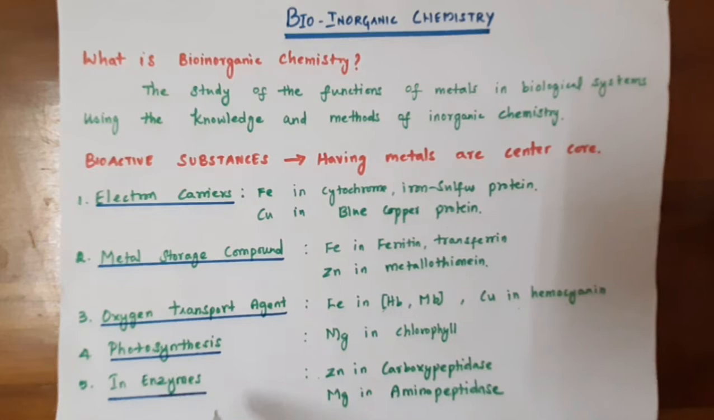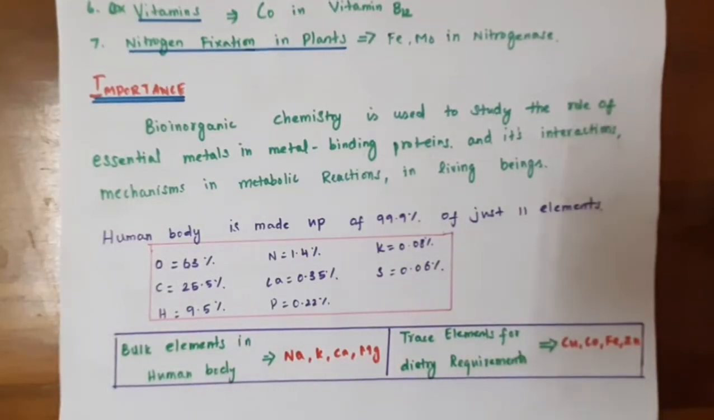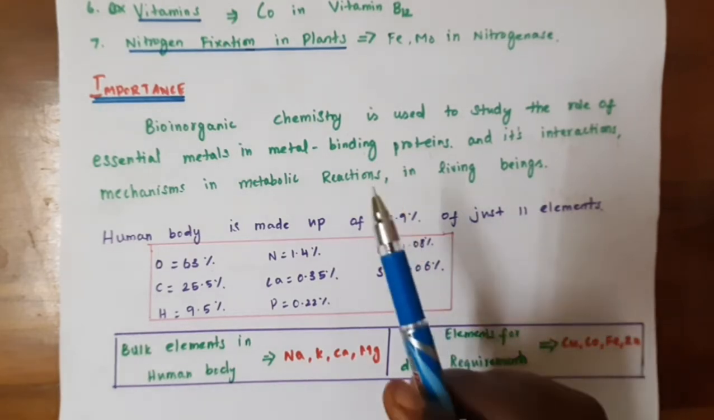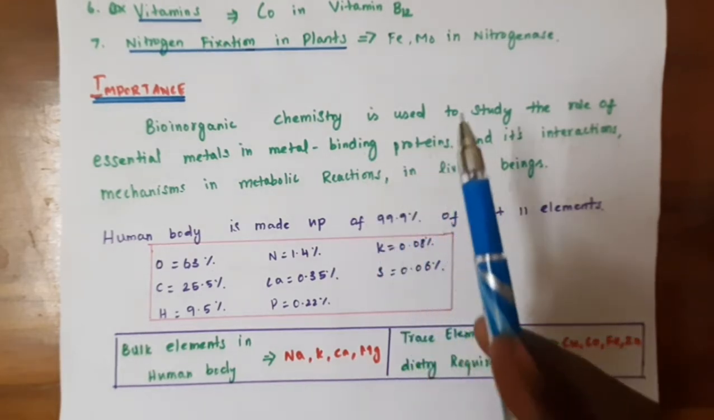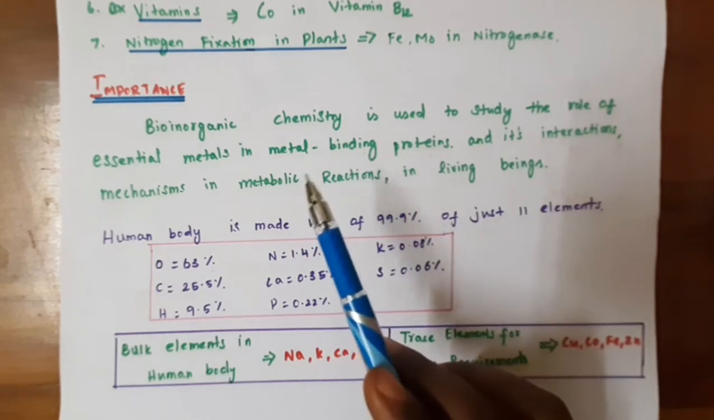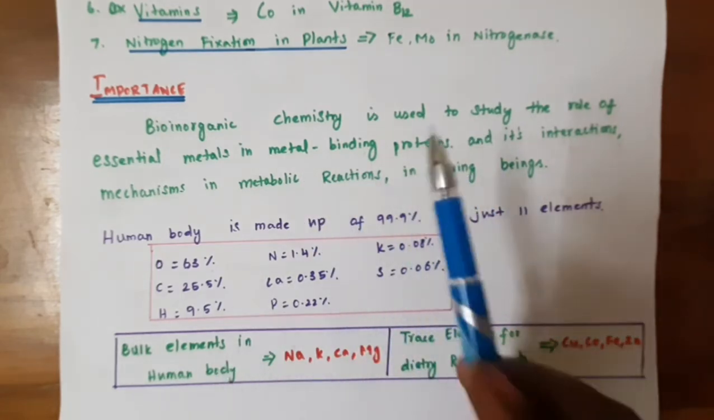And next, enzymes. Certain enzymes which are used in living systems are called bioenzymes. Some examples are zinc carboxypeptidase. This is an enzyme, and carboxypeptidase has zinc as the central atom. And if you see aminopeptidase, magnesium is the central atom. And if you see vitamins, cobalt is in vitamin B12. Cobalt is a d-block element. It's present in vitamin B12, cobalamin.